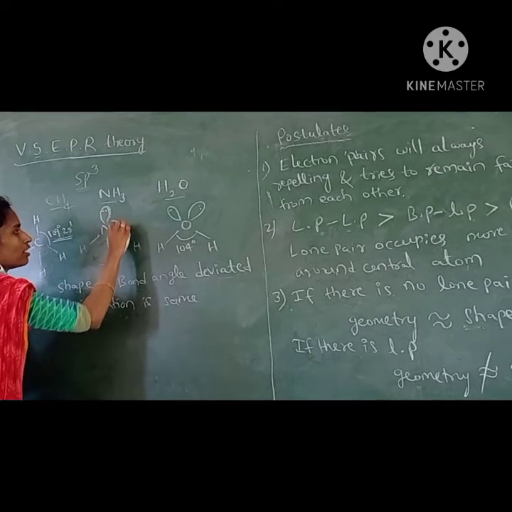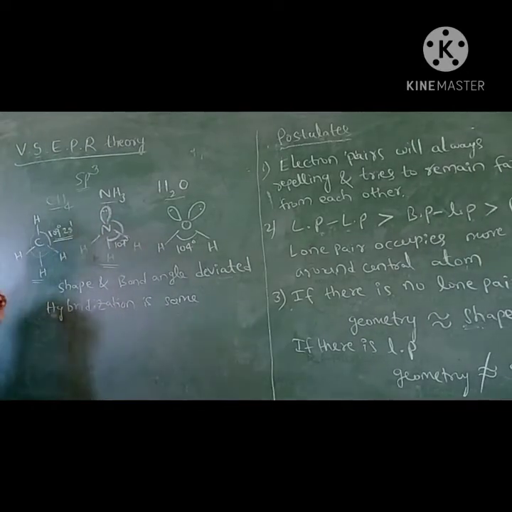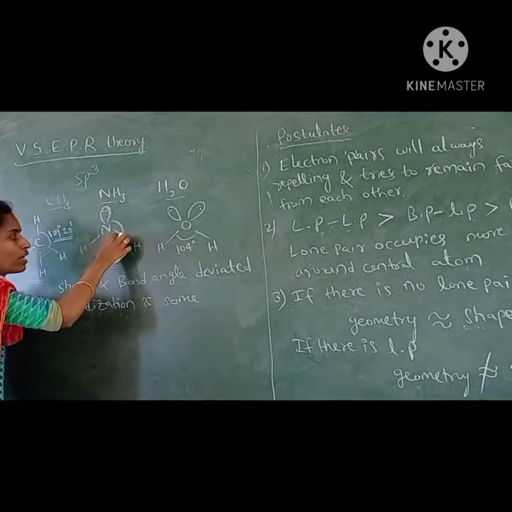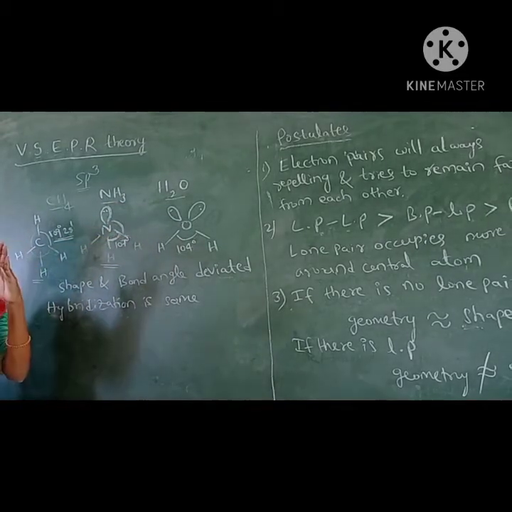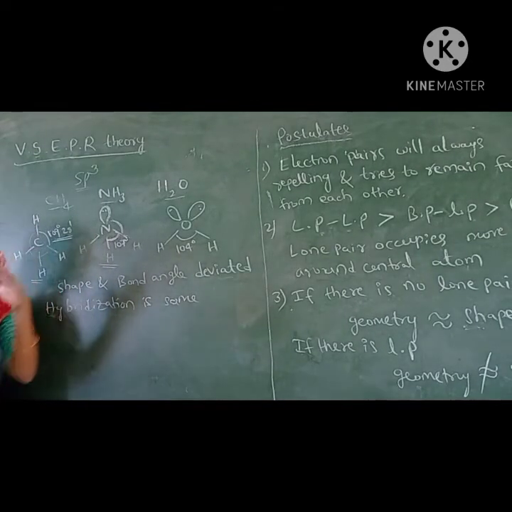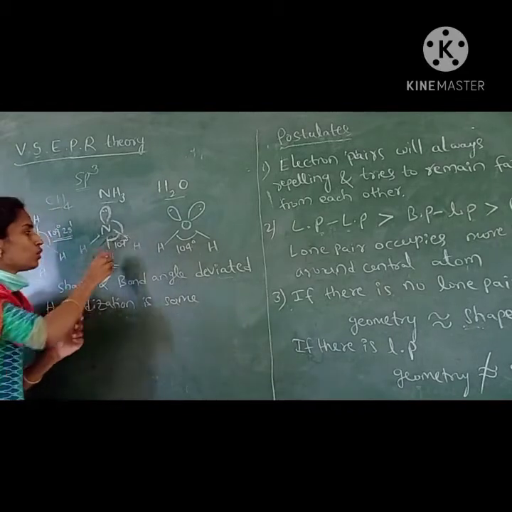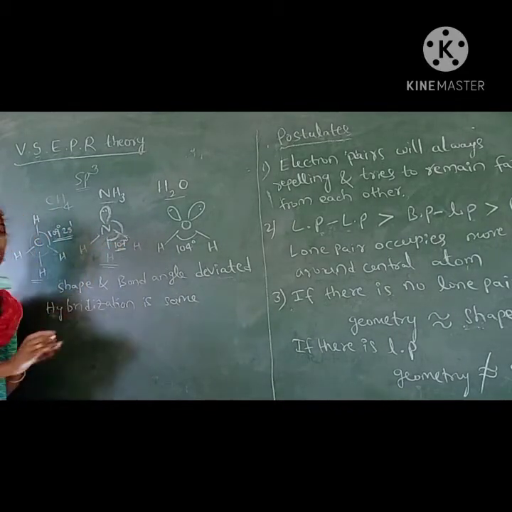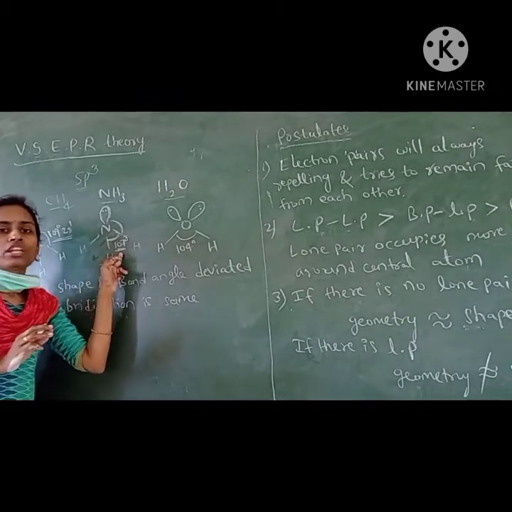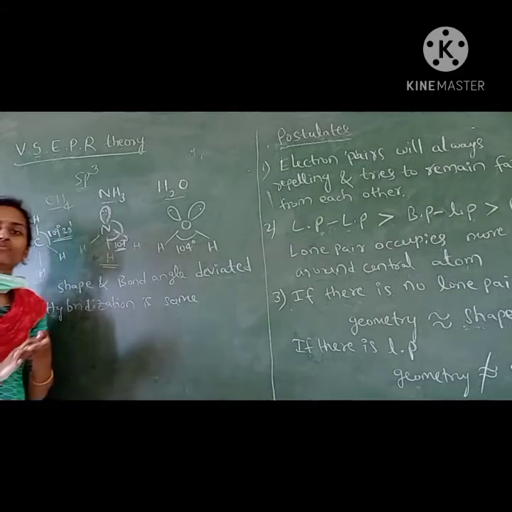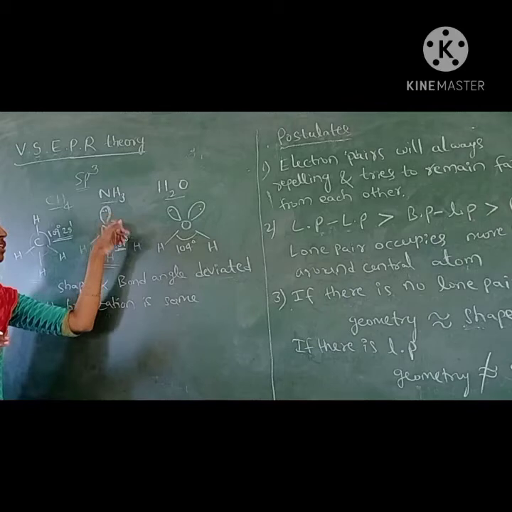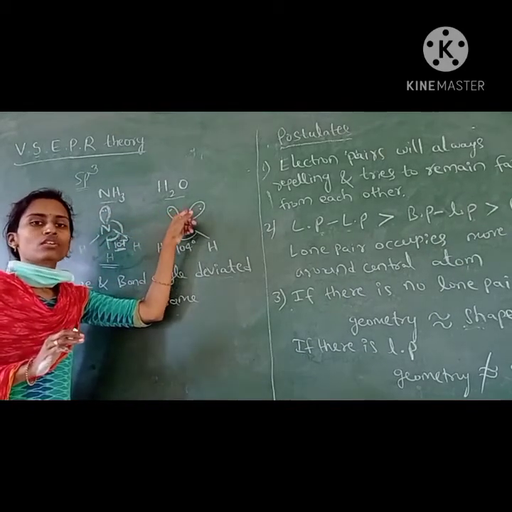So that's why the bond angle becomes a lesser value. Due to repulsions the bonds come closer, and the bond angle is reduced to 107 degrees in ammonia. The hybridization is the same, but the bond angle is deviated. For sp3 hybridization, the normal bond angle is 109 degrees, but here the bond angle is decreased due to these repulsions.